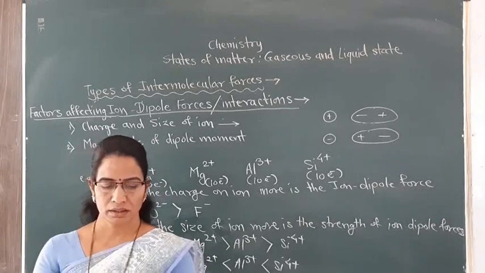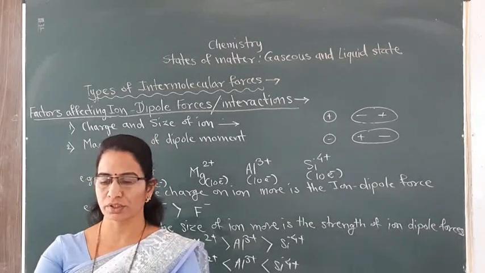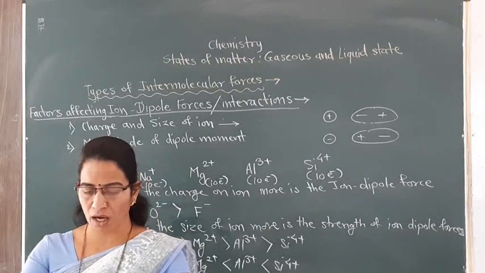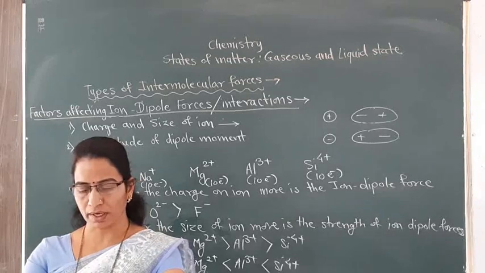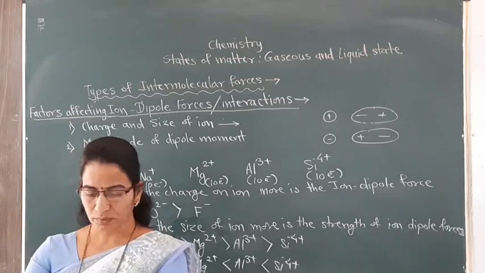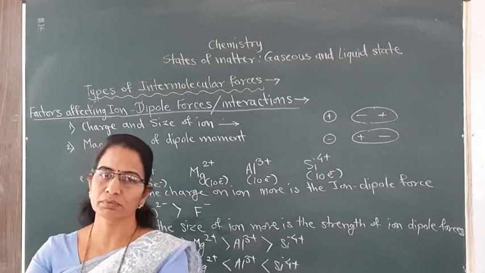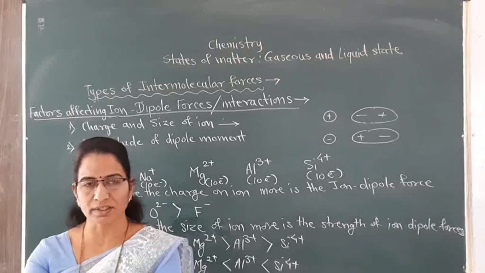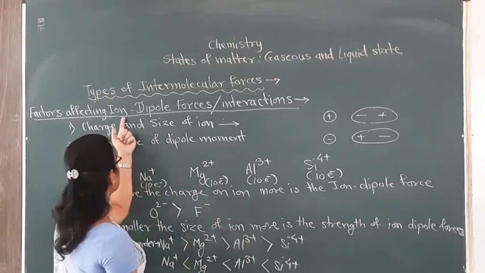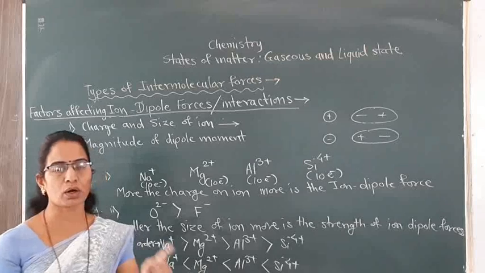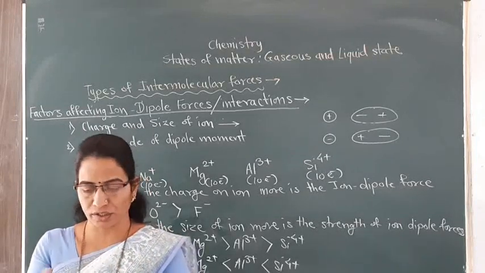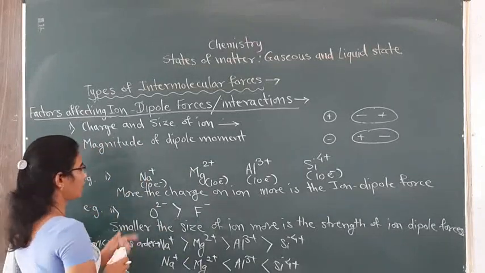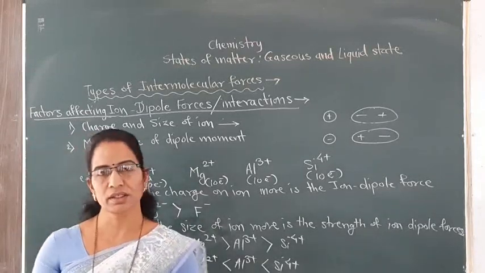In this manner, in today's lecture we have studied the second type, that is ion-dipole interaction. Now see how the question is asked in our exam. Here simple questions may be asked either for 2 marks or for 1 mark. For 2 marks, how is the question asked? Explain ion-dipole forces or explain ion-dipole interactions with suitable examples. And in MCQ type of questions, how are the simple questions asked? Let's see.